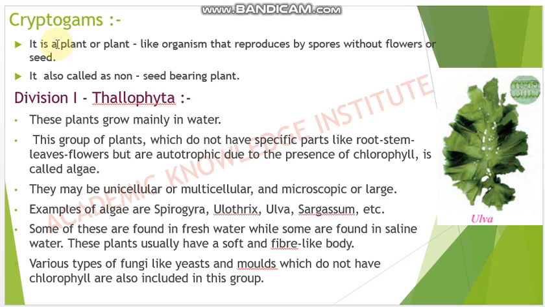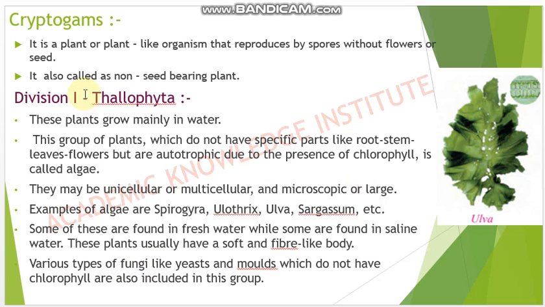Cryptogams. What exactly do cryptogams mean? Crypto means hidden and gams means reproductive organs. It is a plant or a plant-like organism that reproduces by spores without flowers or seeds. It is also called non-seed bearing plants. See here, this is the Ulva plant. So this is just a plant or plant-like organism and they reproduce by spores. They don't have flowers, they don't have seeds, and we call them non-seed bearing plants also.